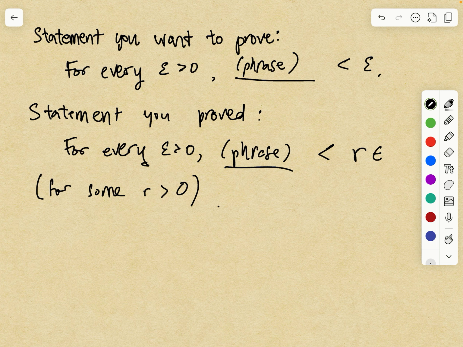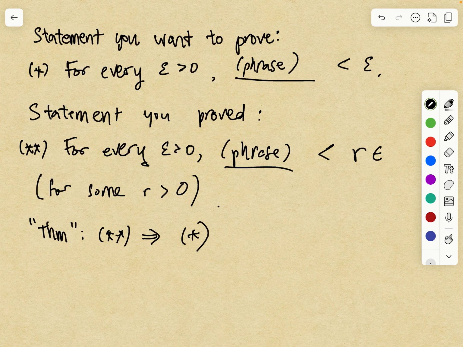So the quote-unquote theorem is that the statement you proved implies the statement you want to prove. Let's call this star, and let's call this one with 2 stars. Then the theorem says that the statement with the 2 stars implies the statement that you want to prove.